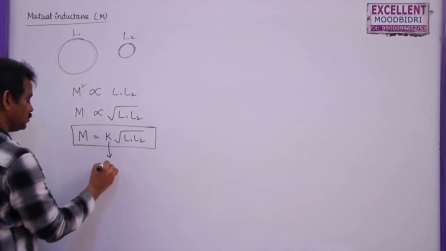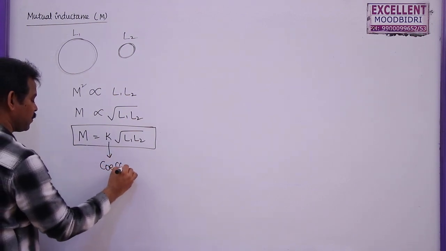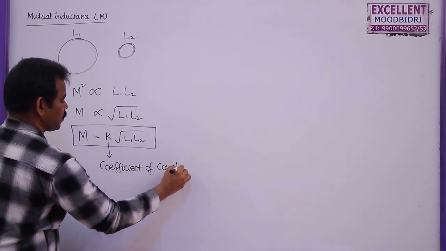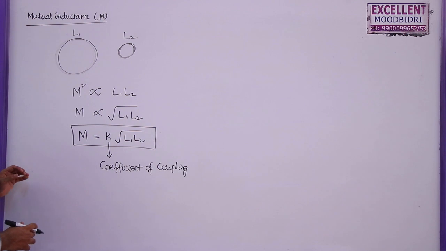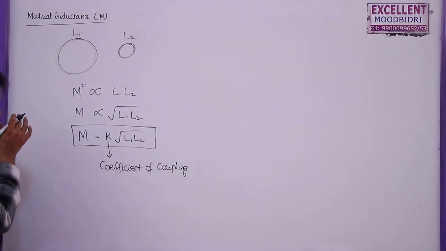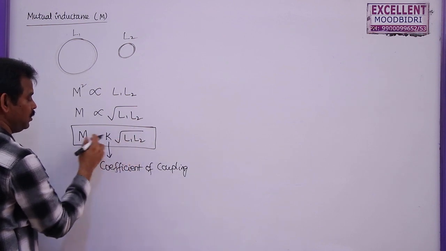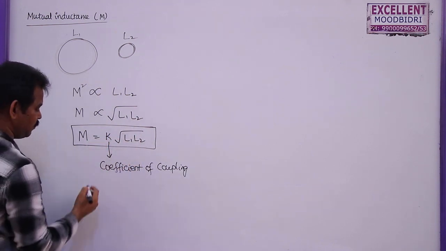Generally this K is called the coefficient of coupling, which has no units and no dimension. Why? Because M is measured in Henry, and root L1 L2 is also Henry into Henry under a root, which becomes Henry. So K has no unit. It is just a number.